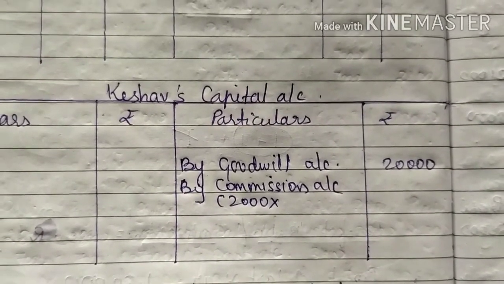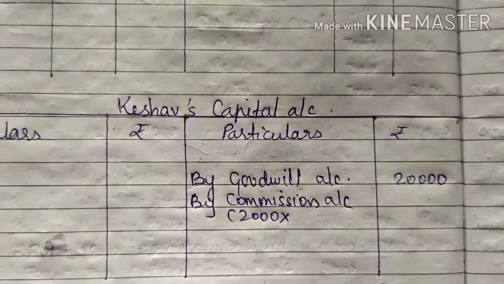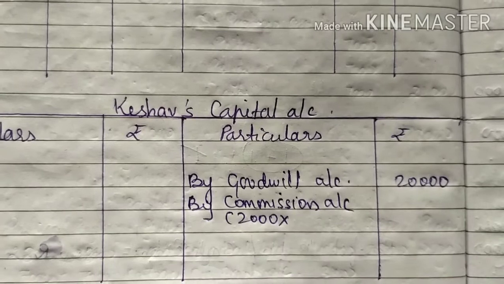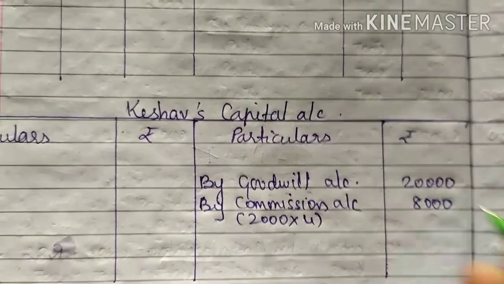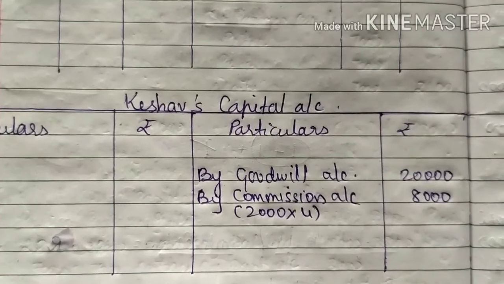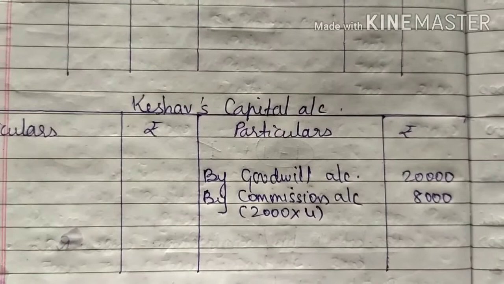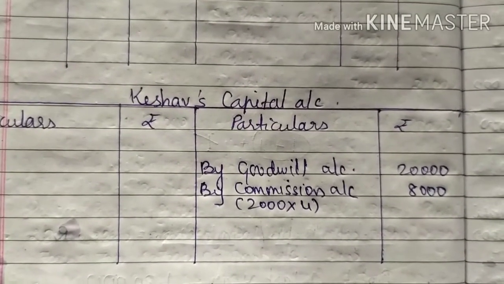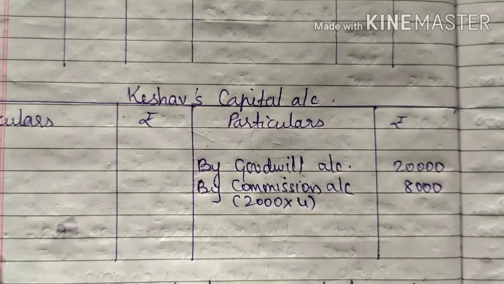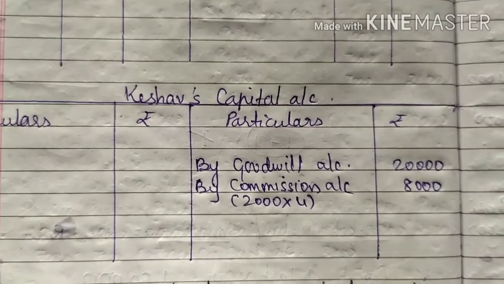Our year started with 1st April. So April, May, June, July, 4 months. So multiply by 4, you will be getting 8,000. Because once the year started, after 4 months he passed away. So he was given commission of rupees 2,000 per month. So 2,000 multiplied by 4, you will be getting 8,000 rupees.